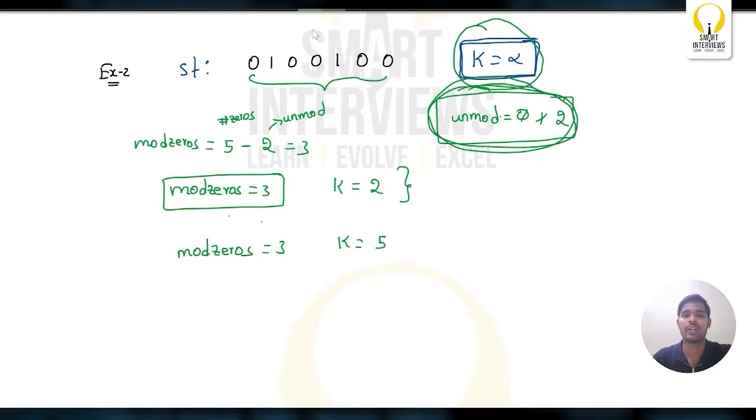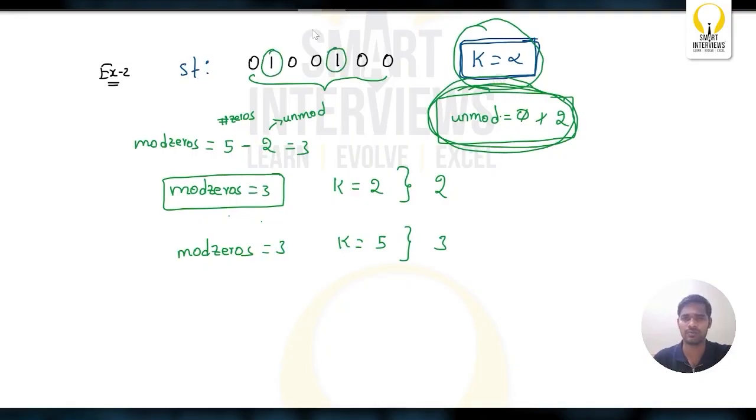So here you can modify only 2. Here how many can you modify? Only 3. Even though you have 3 modified zeros, you have only 2 operations. So that's why only 2. That means you can convert 2 number of ones. And here how many ones can you convert? 3 number of ones.